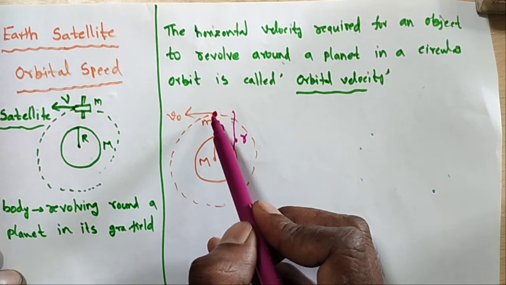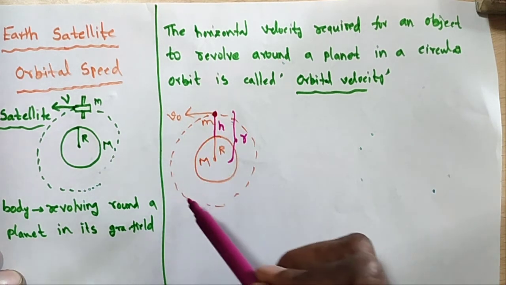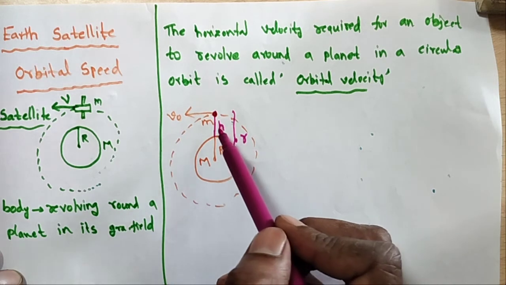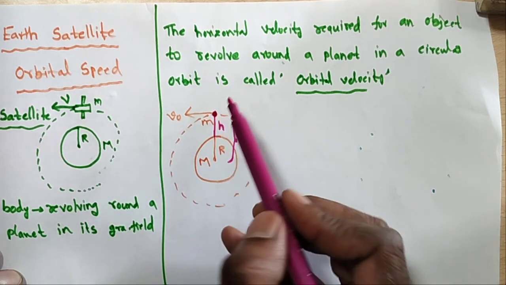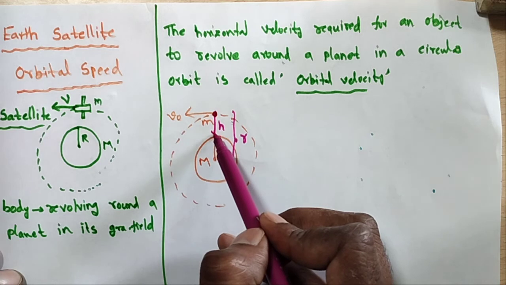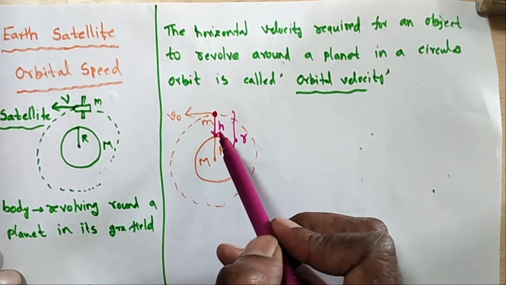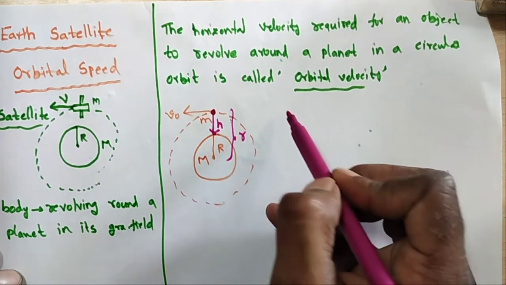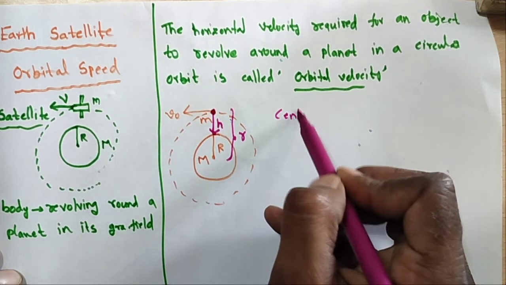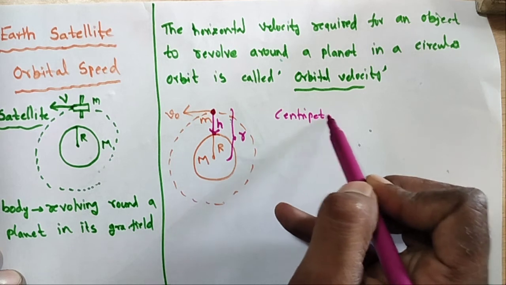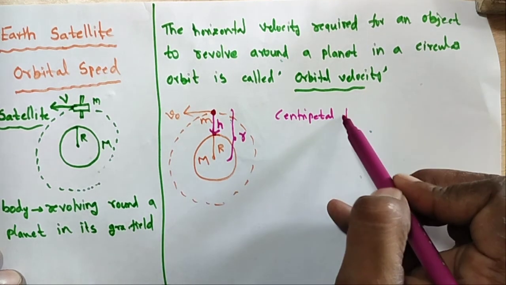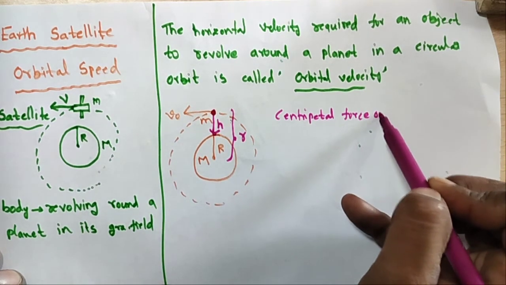When the satellite is revolving in a circular orbit, two forces are acting. One force acts towards the Earth, called the centripetal force on the satellite.